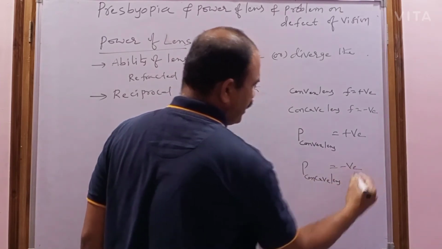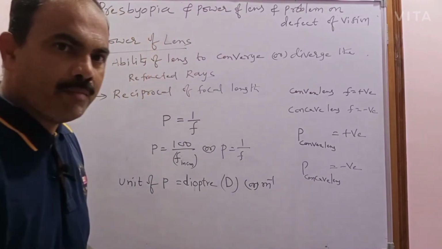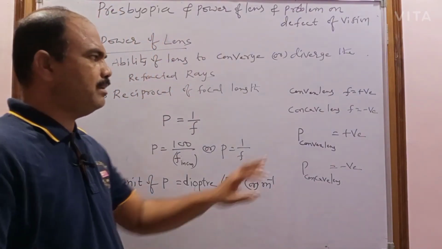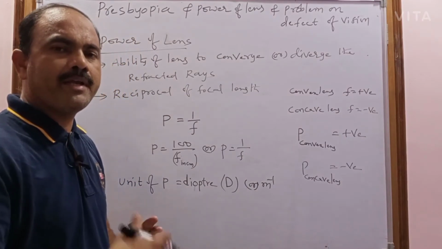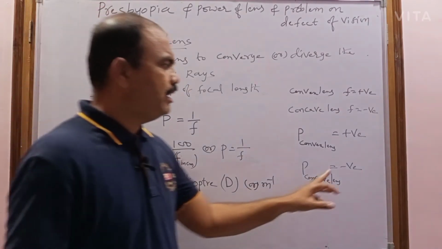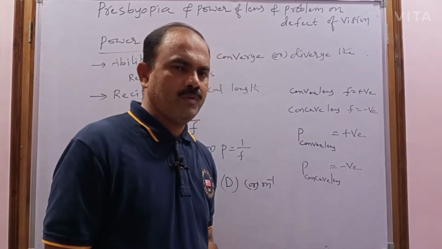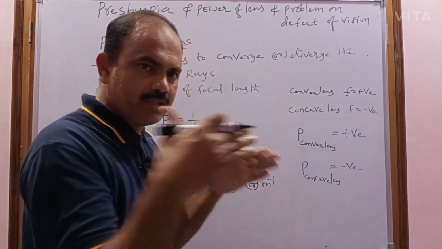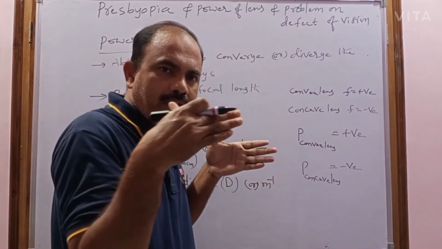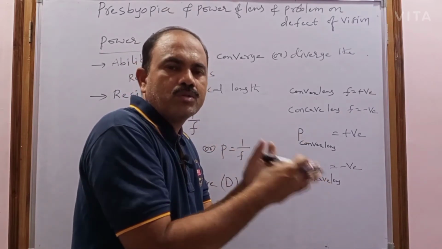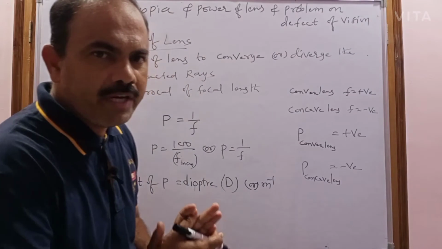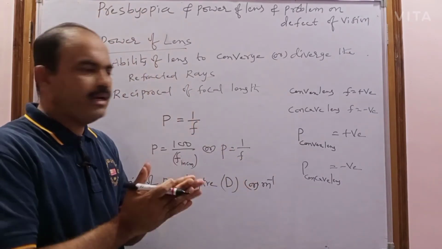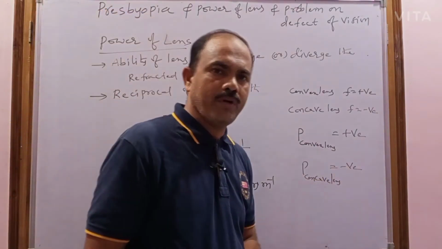You have to remember, the lens which can converge the rays has positive power, and the lens which can diverge the rays has negative power. So the lens which converges the refracted rays has positive power, and the lens which diverges the refracted rays has negative power.